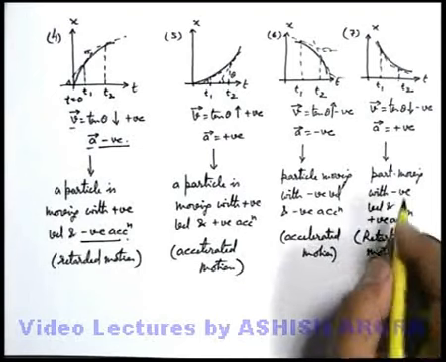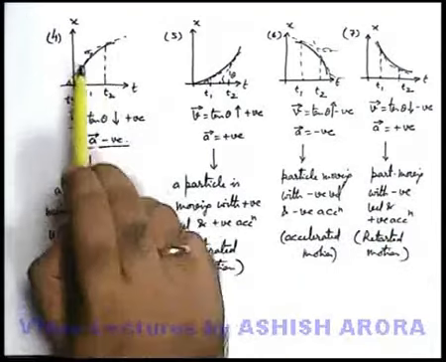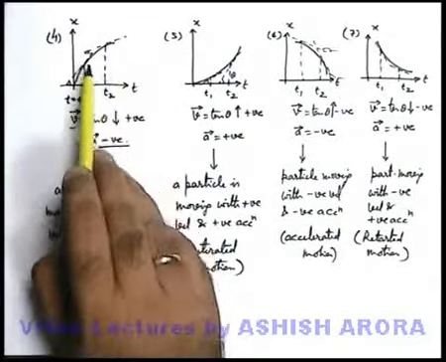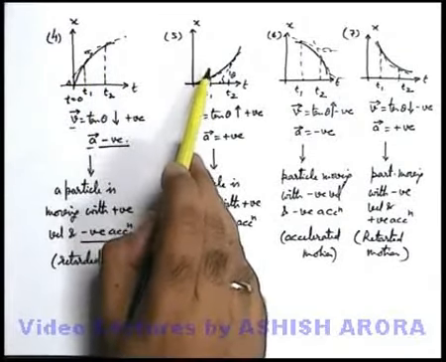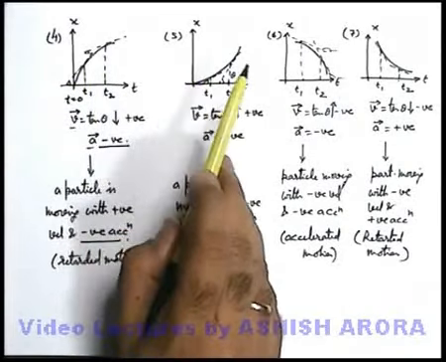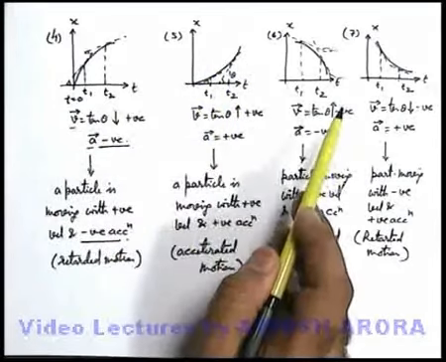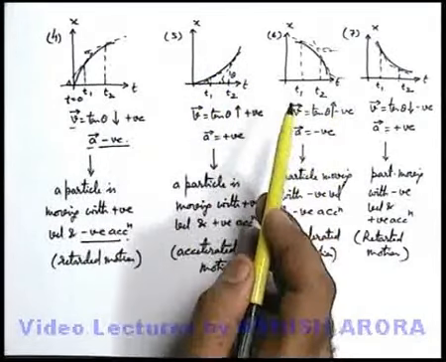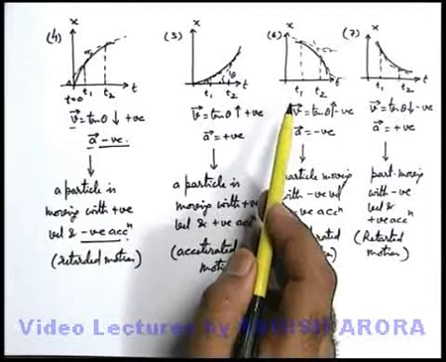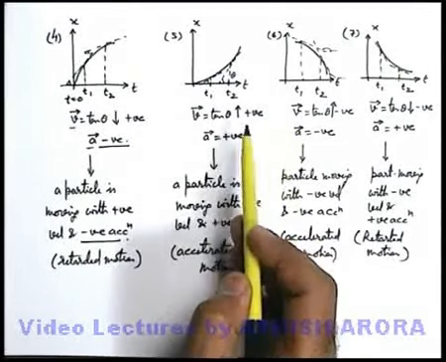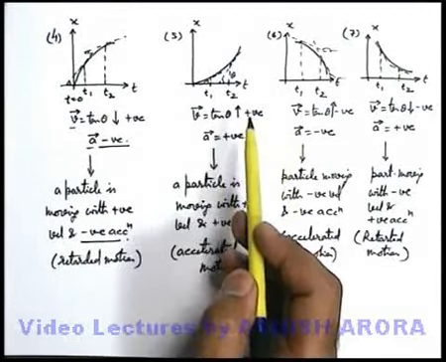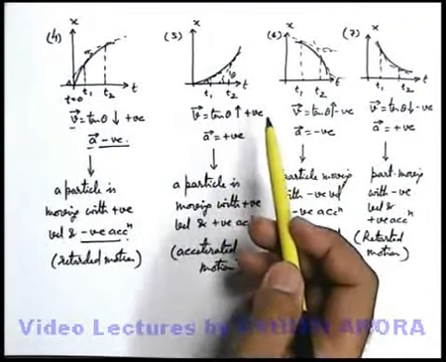So always remember these graphs and the way we are analyzing which graph corresponds to accelerated motion and which graph corresponds to retarded motion. All these graphs we are required to combine in case of a motion in which the particle is accelerated as well as retarded. We'll also see some examples based on this.